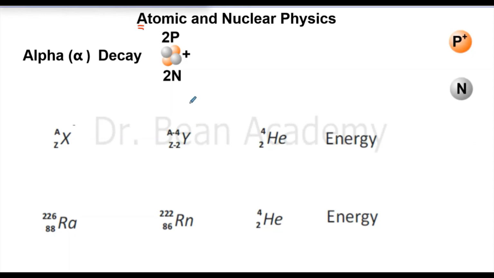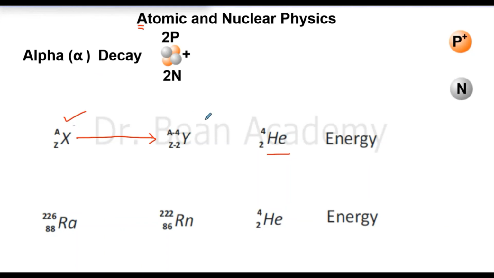So what is an alpha decay? When an element, which is of course unstable, releases a helium nuclei or helium ion. So just remember that this is not a neutral helium atom. A neutral helium atom has two electrons in the first orbit.